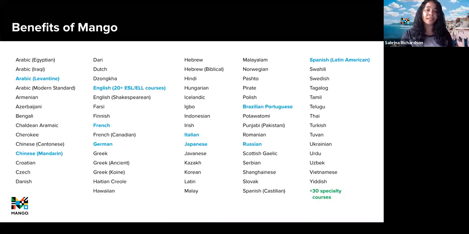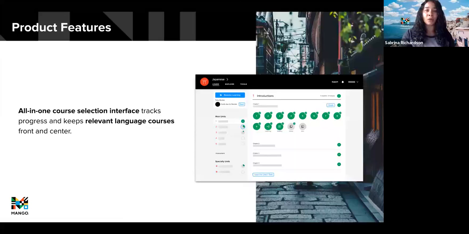So here you can see a complete list of all of the languages that we currently have, with our top 10 most popular and most in-depth courses highlighted in blue. So we will be jumping into an actual lesson in a few moments, but just to give you a quick preview of the interface, Mango's all-in-one course selection interface makes it super easy to navigate and access all of the features that are available for a language. And it also helps track user progress and makes it nice and easy to see how far they're going.